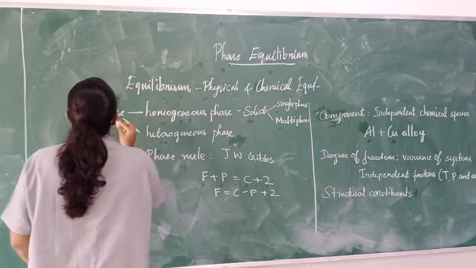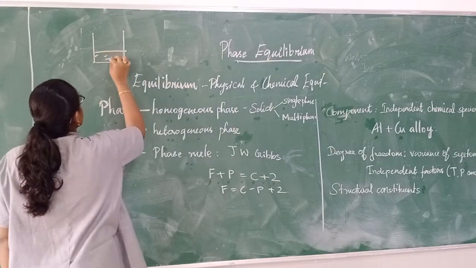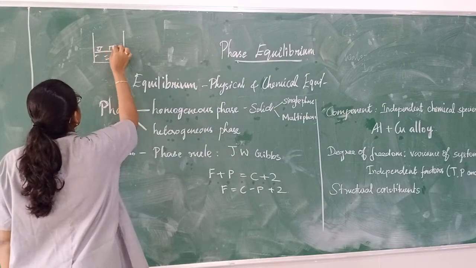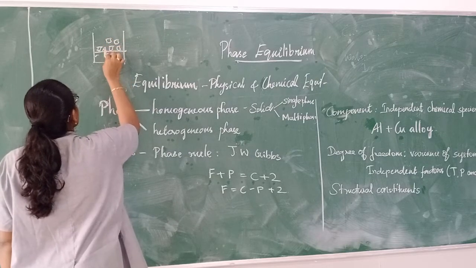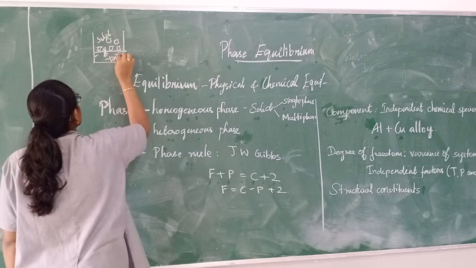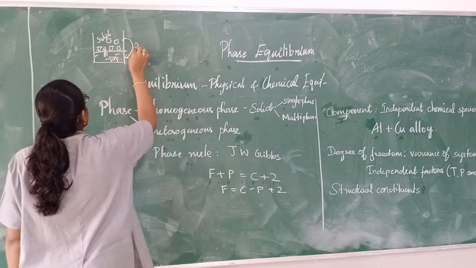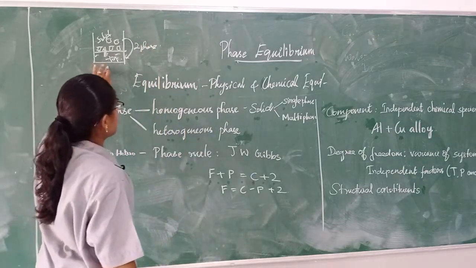We can see an example for physical equilibrium. When we take a water and ice mixture, there will be an equilibrium between the solid phase and the liquid phase. Ice is in the solid phase and water is in the liquid phase. There will be an equilibrium between these two phases. That equilibrium is known as physical equilibrium.